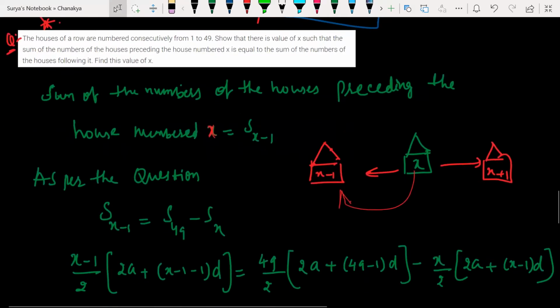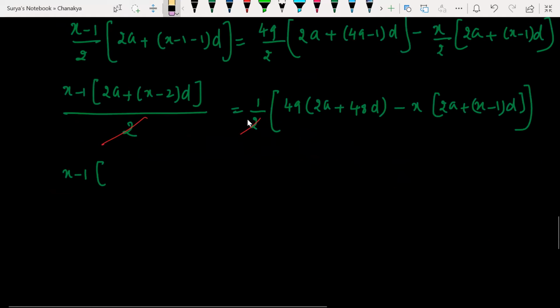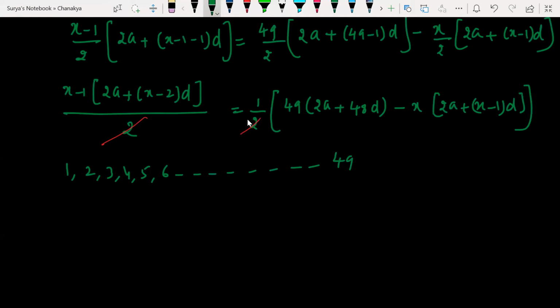Tell me, what is the value of A and D? Here we have house numbers 1, 2, 3, 4, 5, 6, and so on till 49. Which means it is following an AP, it is in arithmetic progression. What is the A value here? 1. What is the D value? Tell me.